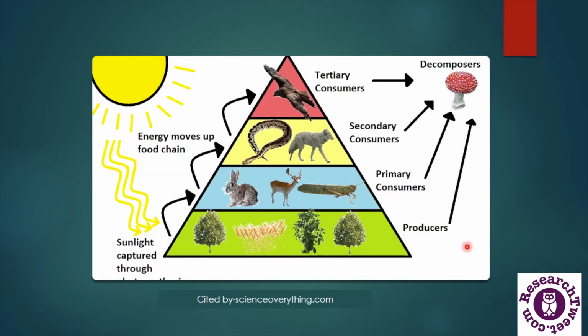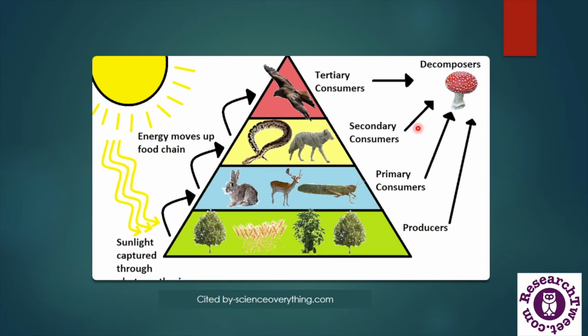Now in this diagram we can see the pyramid showing all the trophic levels and the movement of energy from one trophic level to another. Here at the bottom we have primary producers, which are plants and grasses, then the primary consumers, which are herbivores, then secondary consumers, which are snakes or other omnivores or carnivores that feed upon the herbivores, and then in the tertiary consumers we have top carnivores.